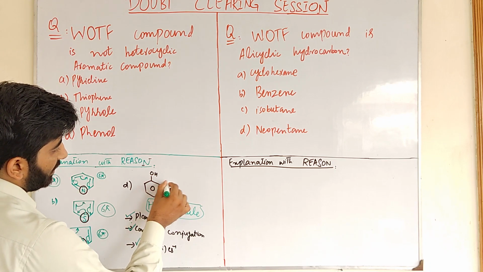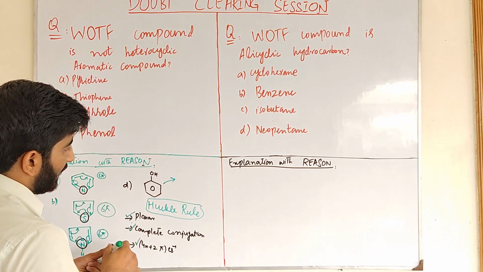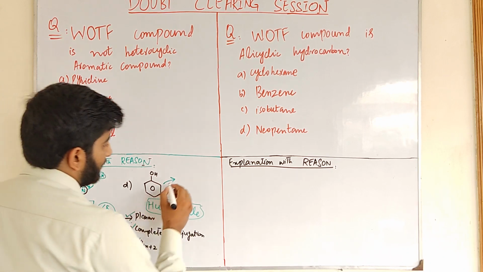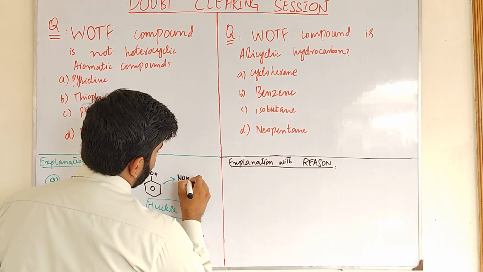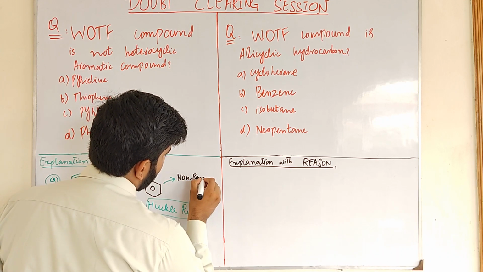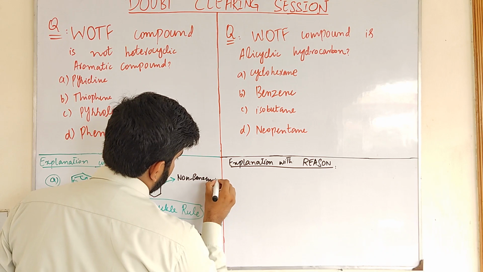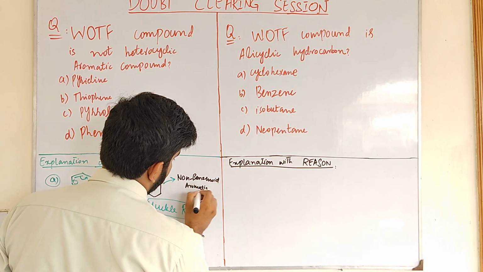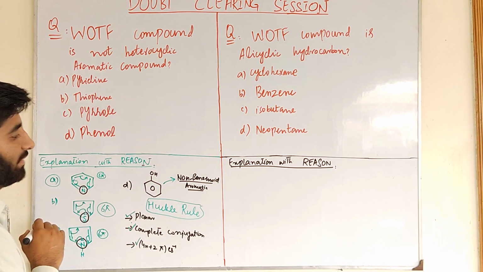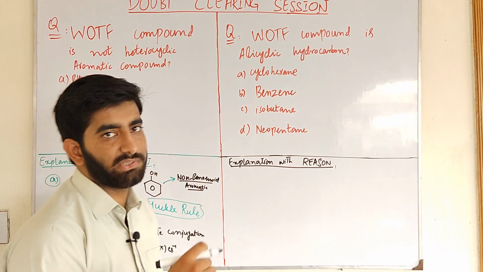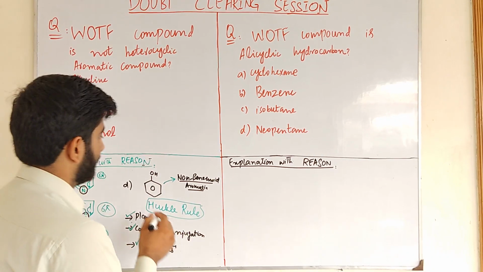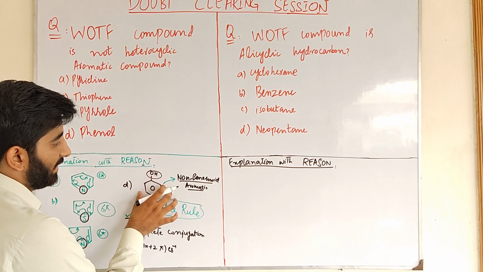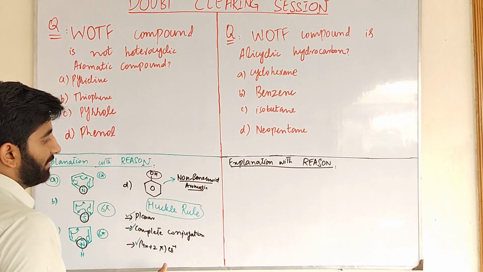Why not phenol? Phenol is not a heterocyclic aromatic compound because it does not consist of a heteroatom, but phenol is a non-benzenoid aromatic compound. If the benzene ring carries a functional group, like in this case the hydroxyl group attached to the benzene, that's why it is called a non-benzenoid aromatic compound.